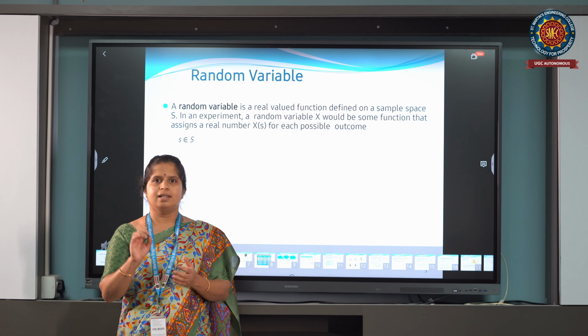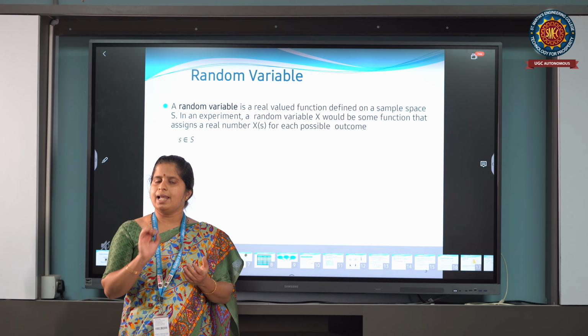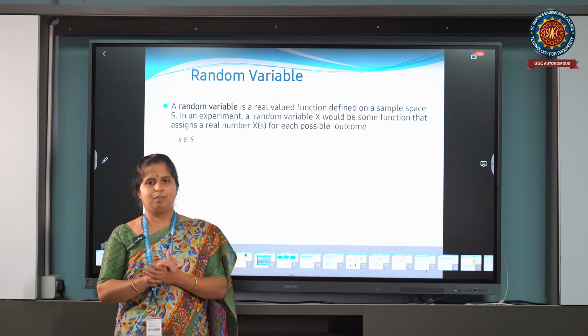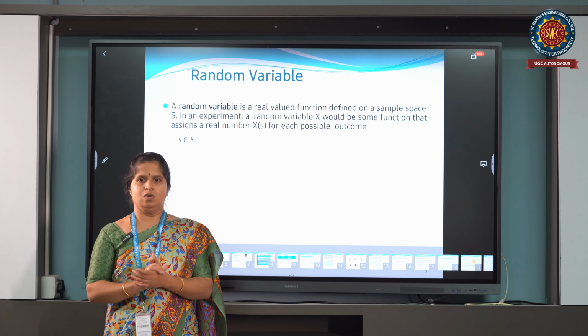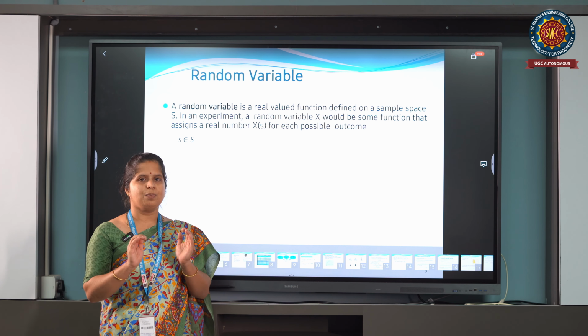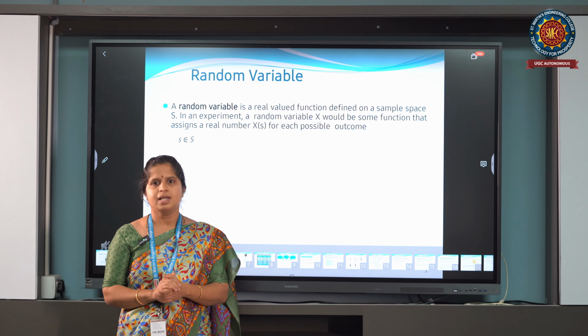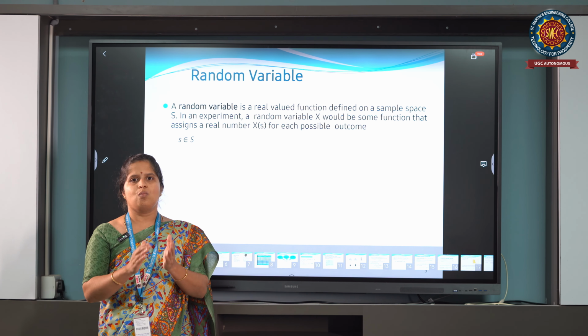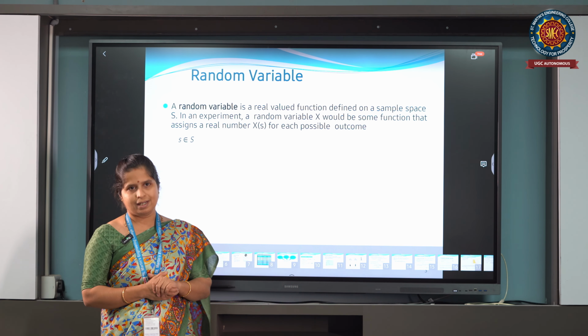Head-tail gives the number 1, X equal to 1, and tail-head again X equal to 1, and both tails gives X equal to 0. So each outcome of the experiment in the sample space gives the values 0, 1, 2 respectively for the random variable X.